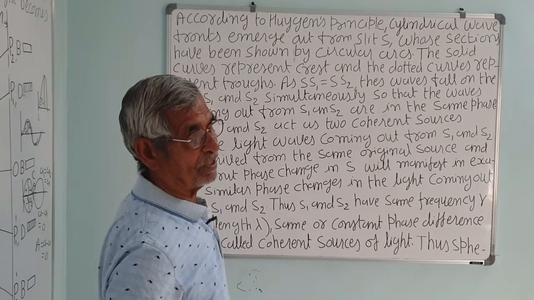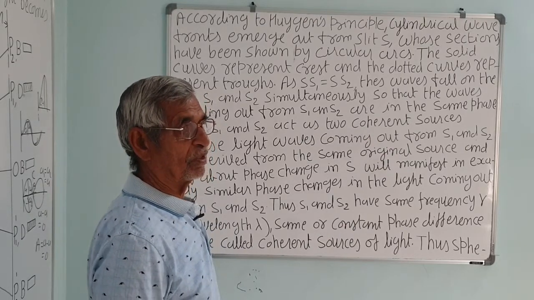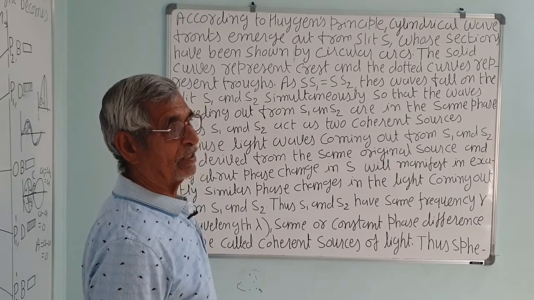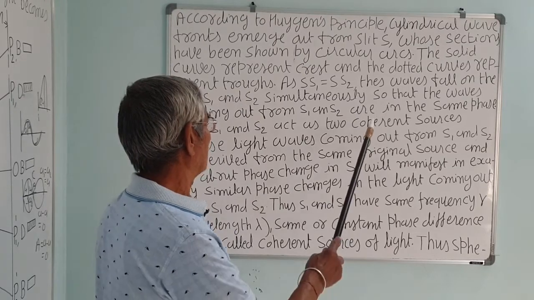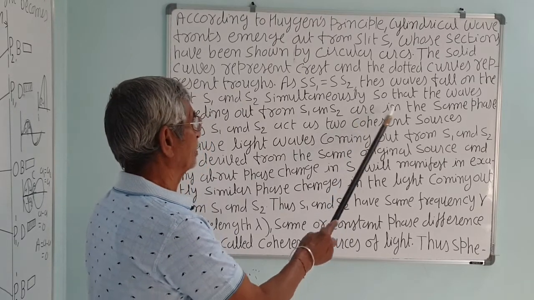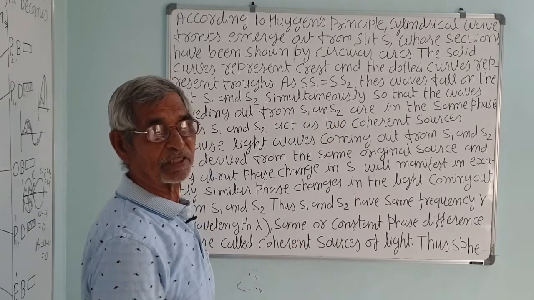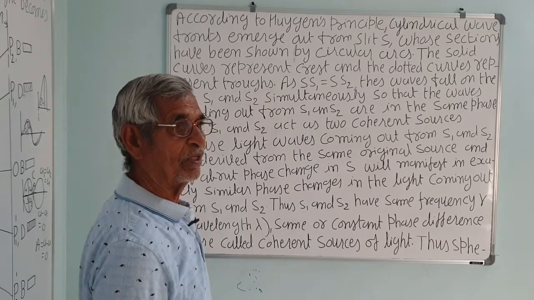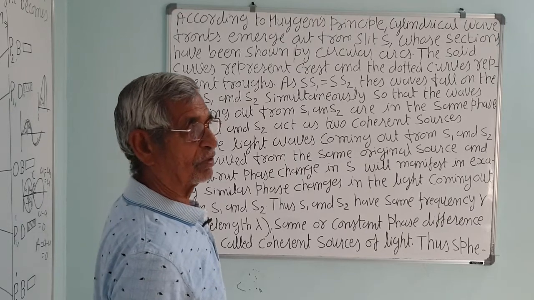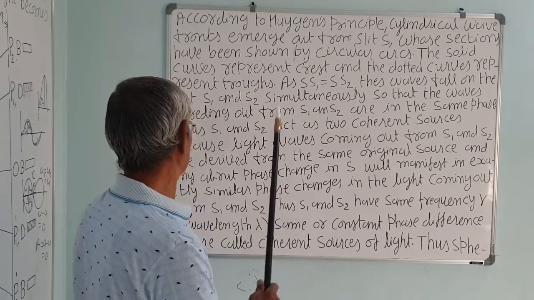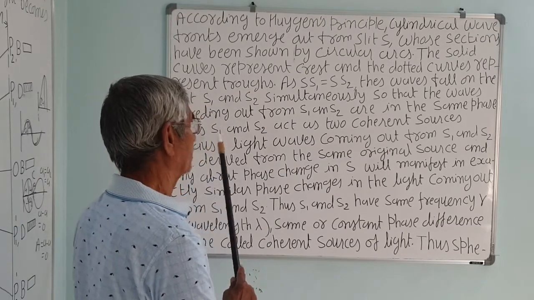Remember, we need coherent sources for sustained interference, and that is only possible when the light emitted from both sources has the same phase, or a zero phase difference or a constant phase difference.